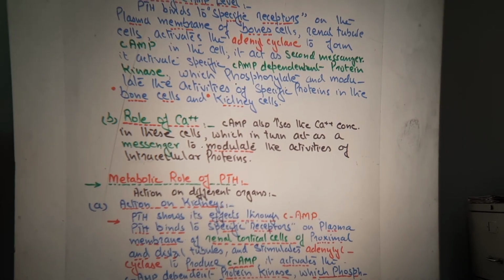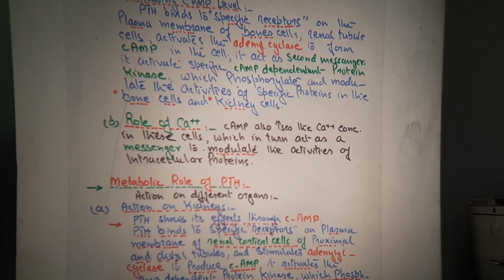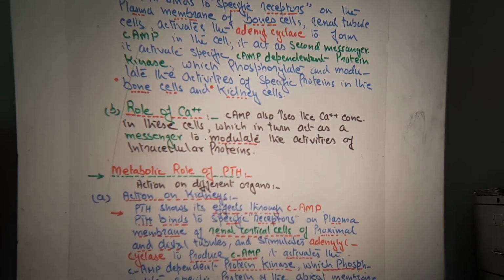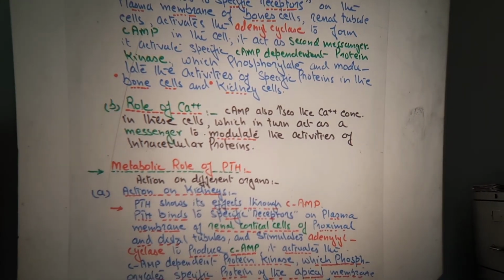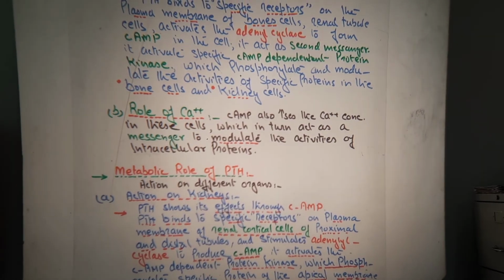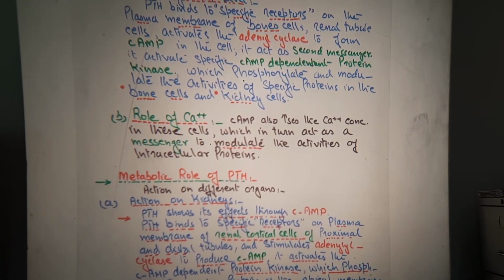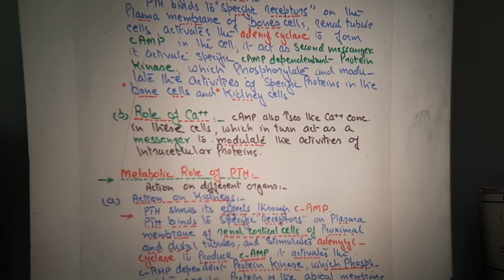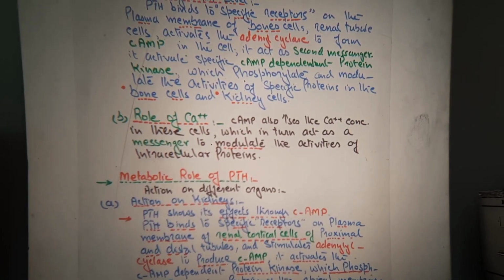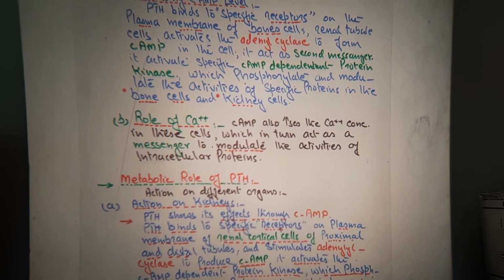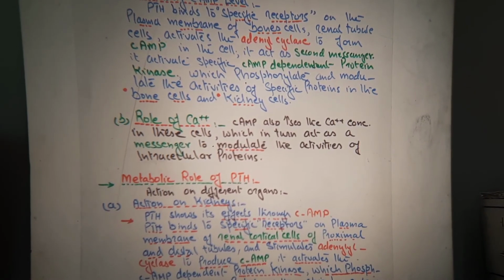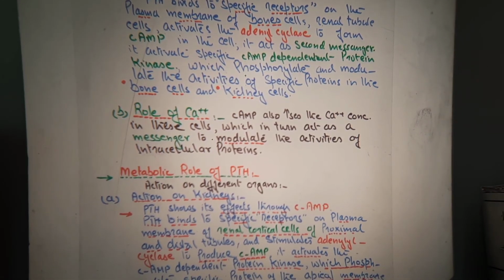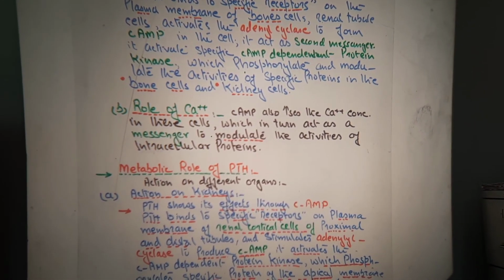So it activates the specific cyclic AMP dependent protein kinase. Cyclic AMP dependent protein kinase is the enzyme responsible for the phosphorylation and modulation of the activities of specific proteins in the bone cells and kidney cells, right? So this is the action of cyclic AMP, the second messenger formed from ATP by means of adenylate cyclase. Now second is the role of calcium ions.